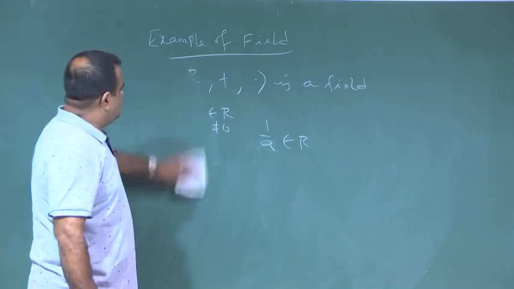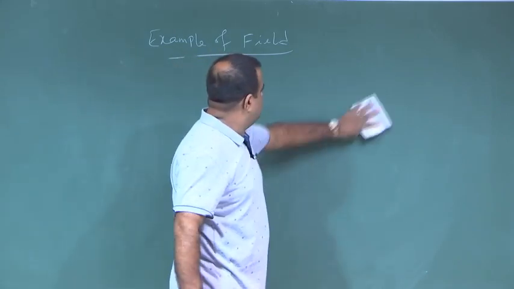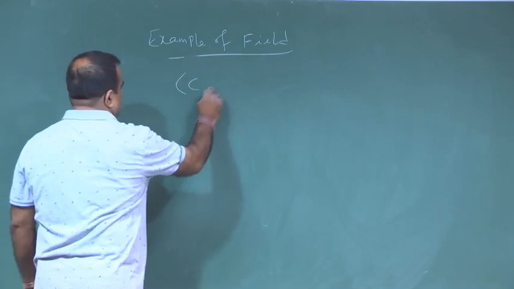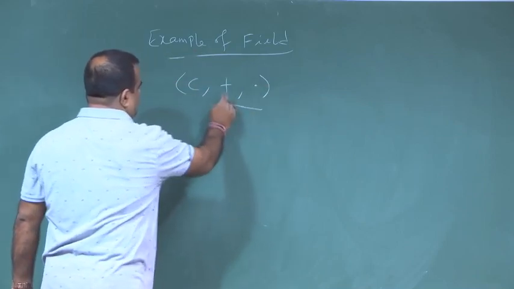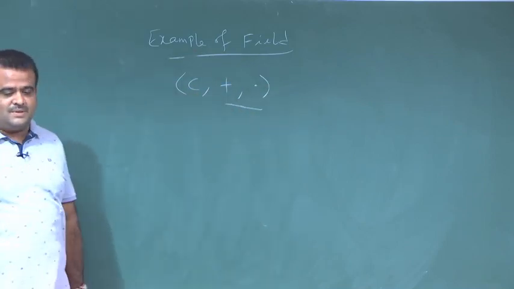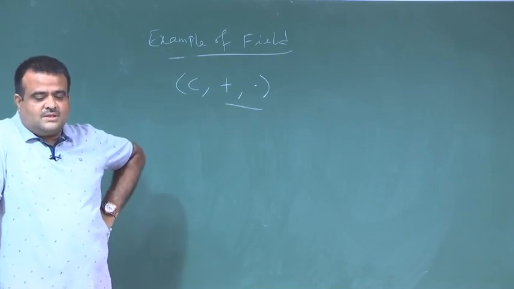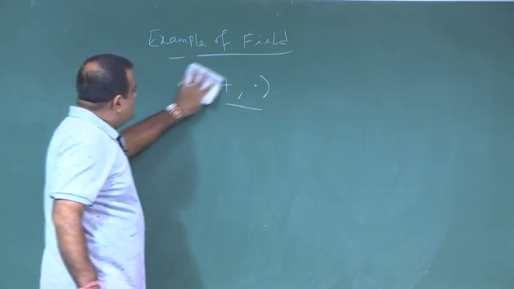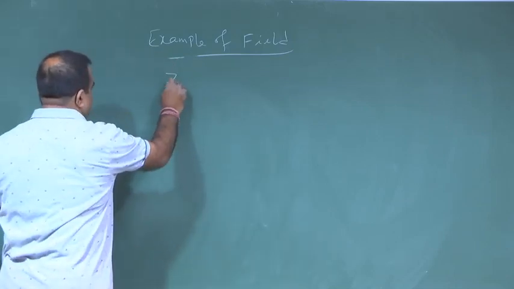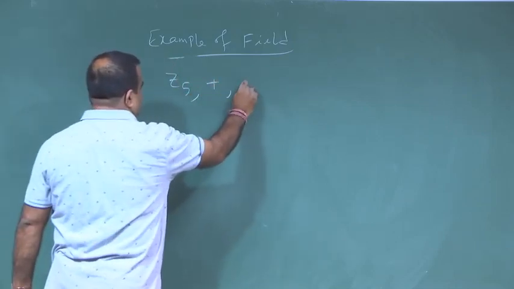Even the set of complex numbers is a field, with complex number addition and multiplication. Now, Z_5. We know Z_n; Z_5 is a field.